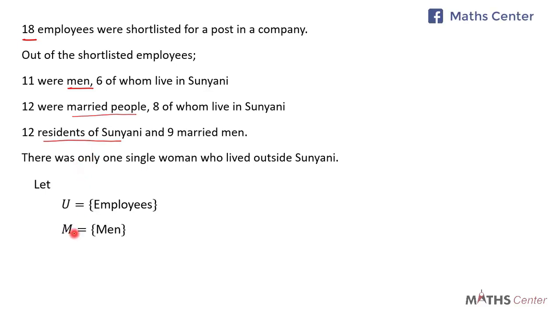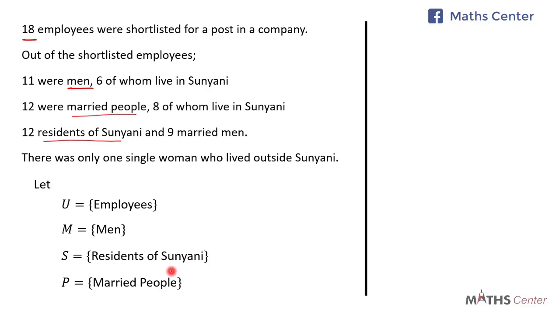Let M represent the set for men, S represent the set for residents of Sunyani, and P represent the set for married people. Now let's find the members that belong to each set. The total number of employees shortlisted was 18, so the number of U is equal to 18.